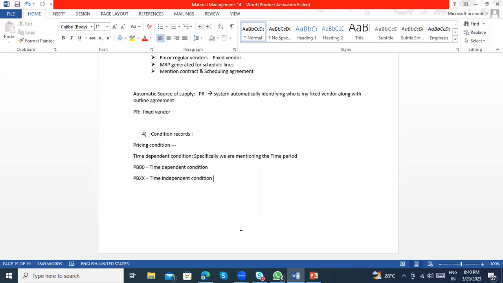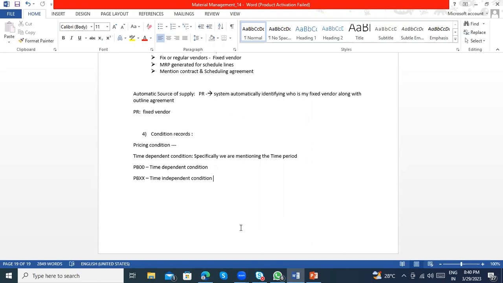For example, suppose I have a specific field that is not available in the field catalog at the time of condition table creation. So I have structures, the KOMP structure and the KOMK structure.